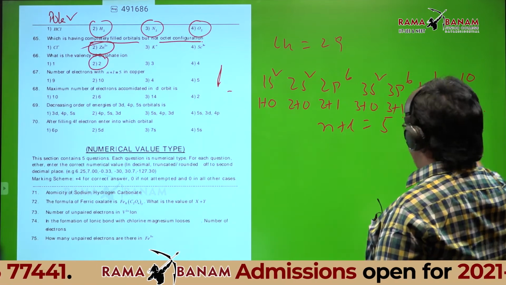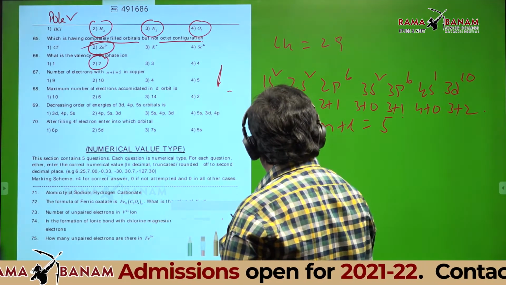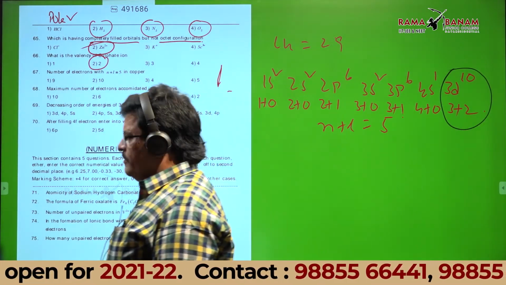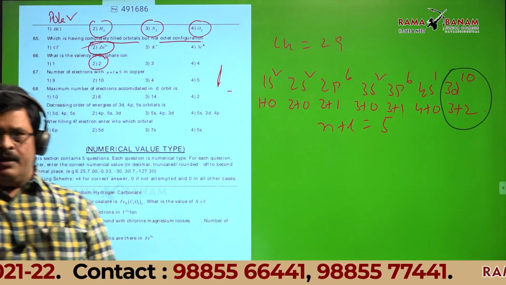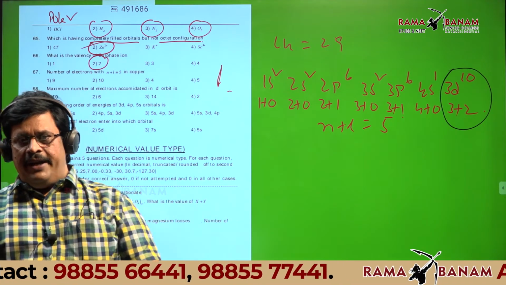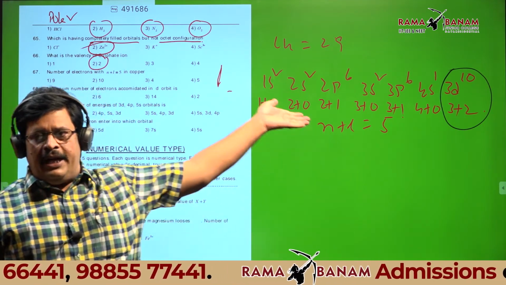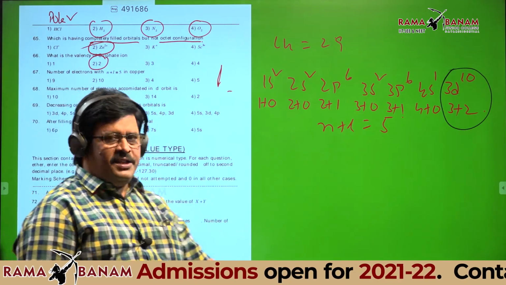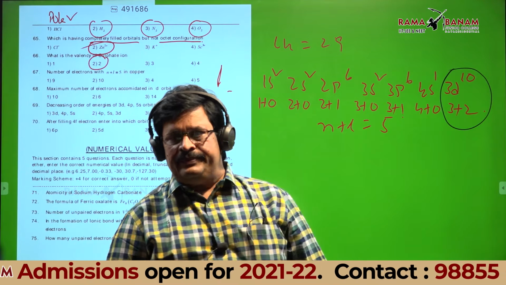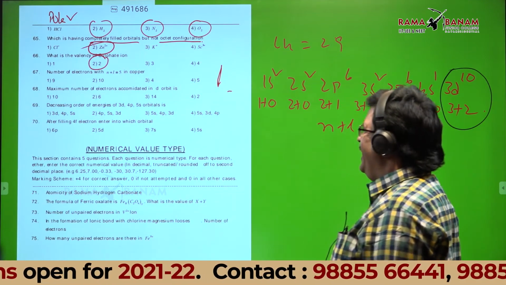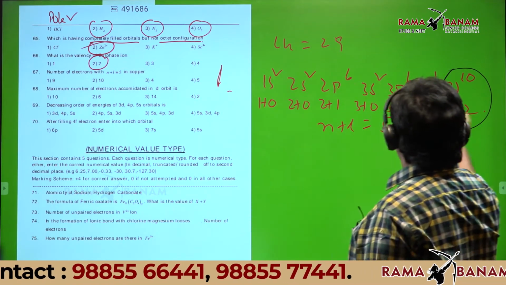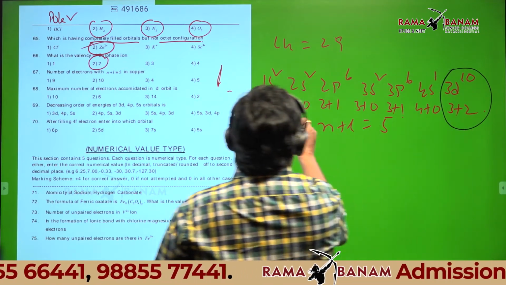N plus L 5 means 3d only, no? Clearly I wrote the configuration on the board. Then what is the answer? Where is N plus L 5? You count.